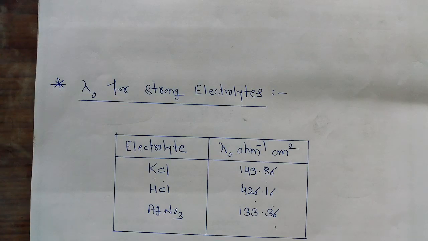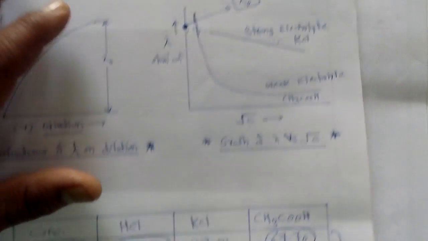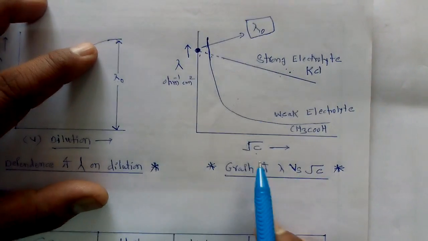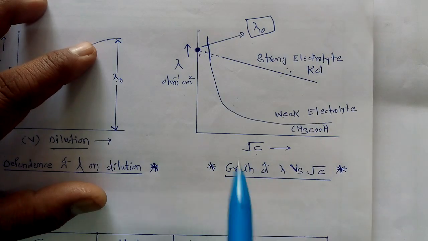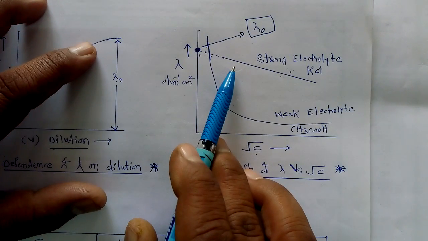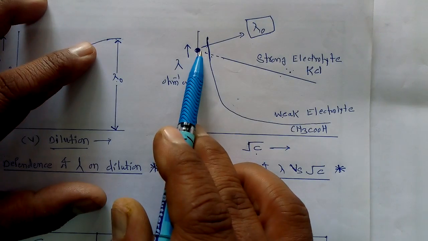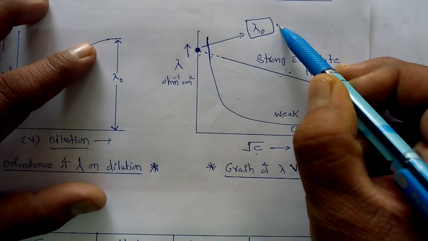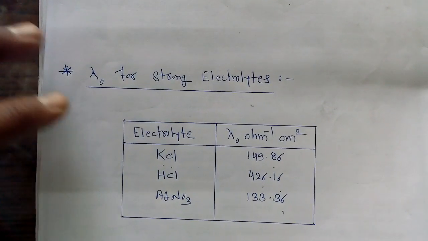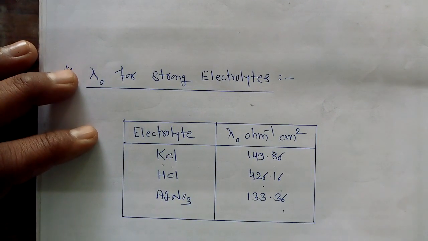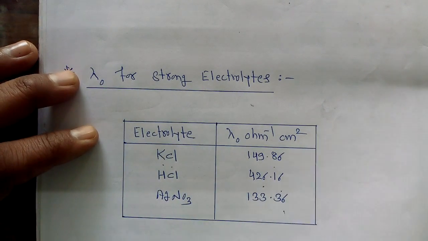For this purpose, we take the help of the graph of lambda versus root c. From this graph, if we extrapolate the straight line, we get the intercepts along the y-axis, and from these intercepts we may calculate the lambda 0 for strong electrolytes. For this purpose, we considered different lambda 0 values for different strong electrolytes.